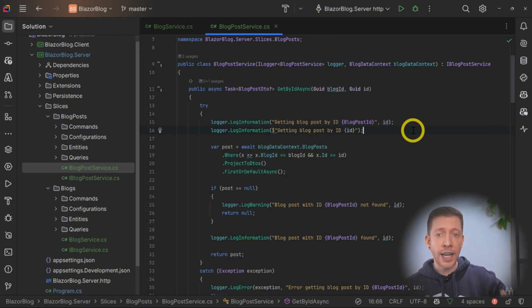So in certain logging applications, if we were to export these logs to an external location, we'd be able to filter through the logs and find all of the logs where the blog post ID equals a certain value, or the user ID equals a certain value. But you wouldn't be able to do that with the second option because there is no parameter name.